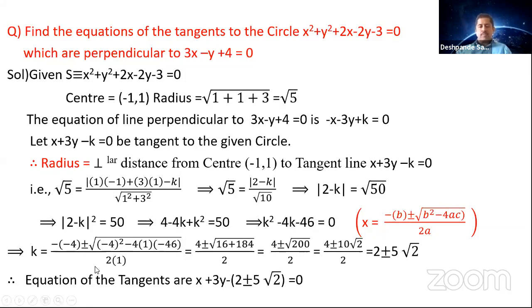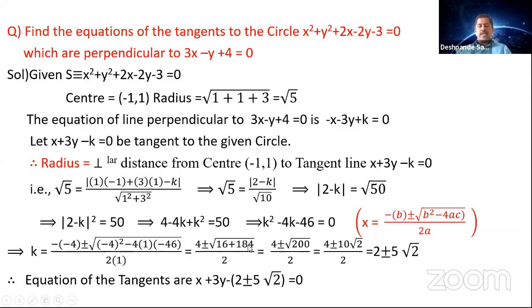So minus b, so minus of minus 4 plus or minus square root of b square, b is minus 4 square minus 4a. Coefficient of k square is nothing is there, means 1, and c is minus 46. So you get minus of minus is plus 4 plus or minus 4 whole square is 16, minus 4 into minus into minus is plus 46, 4 is 184. Divide by 2 into 1 is 2.